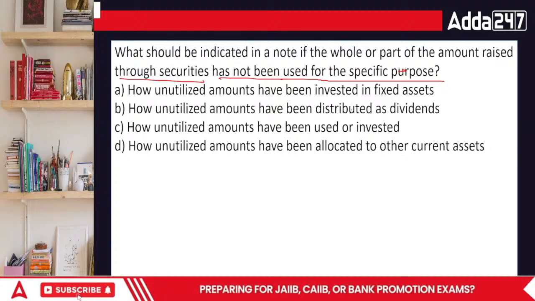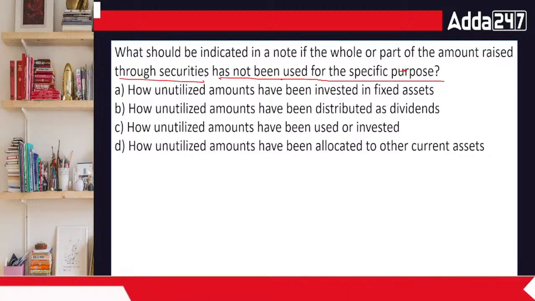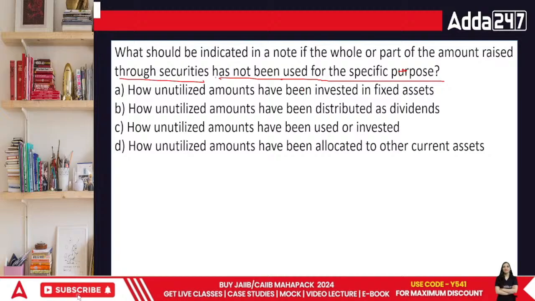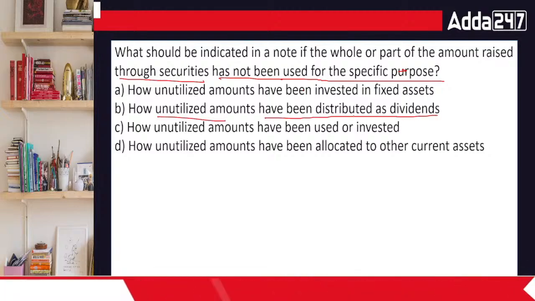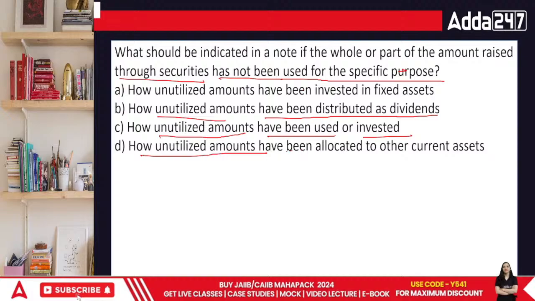Now, it is related to the specific area of how unutilized amounts have been invested in fixed assets. And second point would be how unutilized amounts have been distributed as dividends, how unutilized amounts have been used or invested, or how unutilized amounts have been allocated to other current assets.